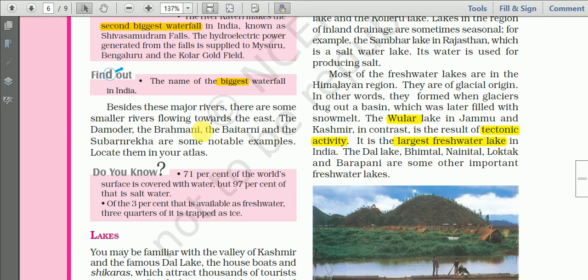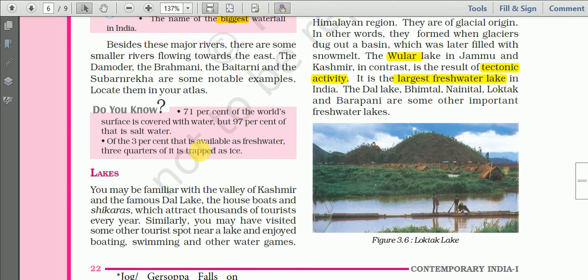And besides the rivers given above, we have small, short but very important east flowing rivers like the Damodar River, Brahmani, then Baitarani, then Subarnarekha. Okay, all these are very important, and some iron and steel industries are also using the water of these rivers for cooling their machines. Okay, so this is about these river systems in India.